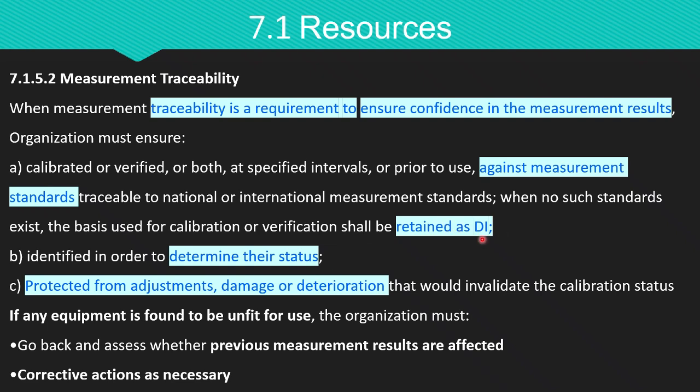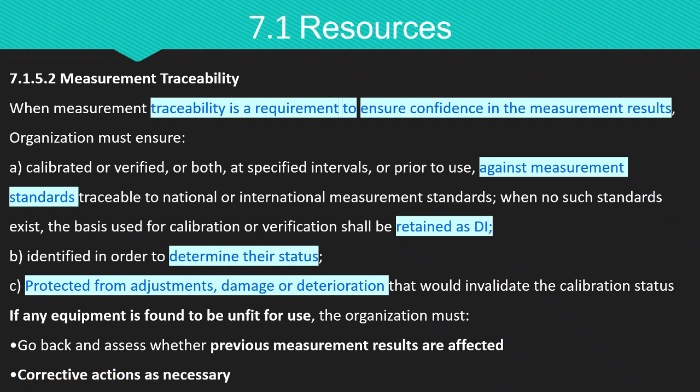And the second is organization must ensure equipment is clearly identified to show its calibration or verification status. And the third is organization must ensure equipment is protected from adjustments, damage, or deterioration that could affect measurement accuracy or invalidate results. If any equipment is found to be unfit for use, the organization must go back and reassess whether the previous measurement results may have been affected and take corrective actions as necessary.